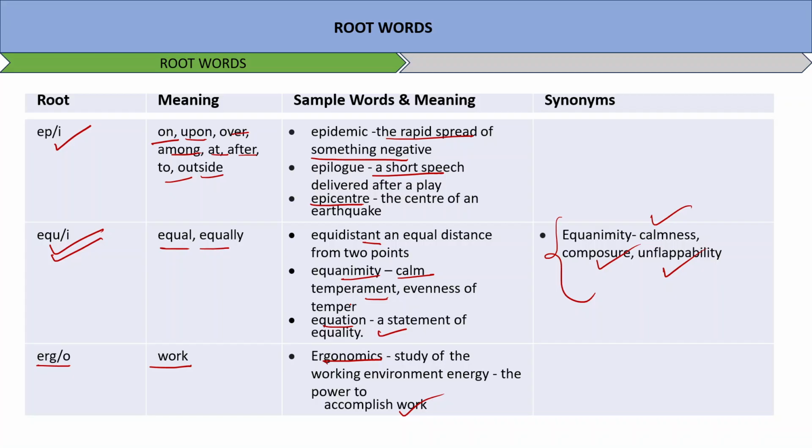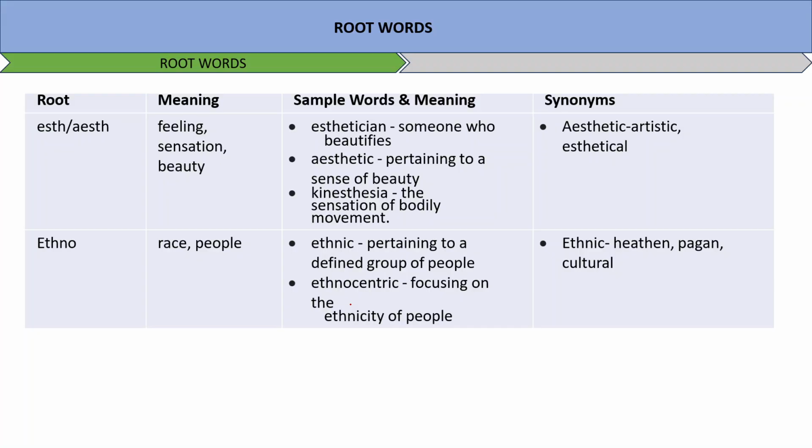On to the next question. Next word. Now another root word is esth or aesth. Esth means feeling, sensation, beauty. Aesthetician, someone who beautifies. Aesthetics, pertaining to a sense of beauty. Kinesthesia, the sensation of bodily movement. Aesthetic, artistic, aesthetical, these are some of the common words which are usually used.